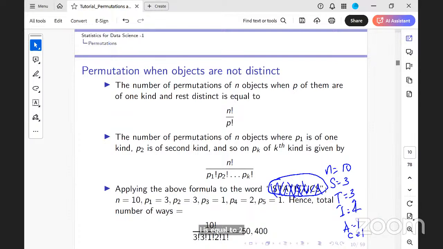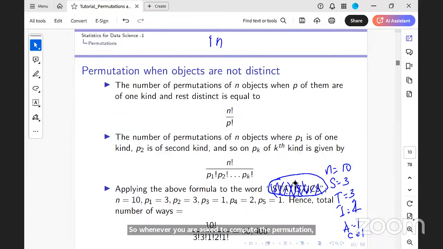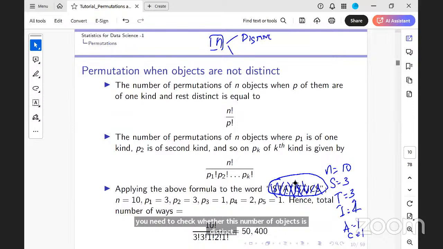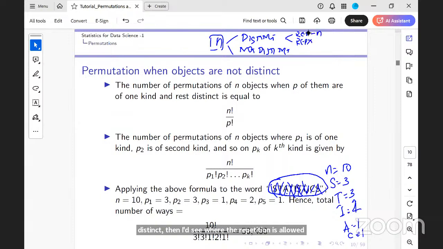Okay, right. So for problems of this kind, whenever you are asked to compute the permutation, you need to check whether the objects are distinct or not distinct. That is the first thing that you need to understand from the problem. When it is distinct, then I see whether repetition is allowed or not. If repetition is not allowed, it is nPr, otherwise n to the power of r.